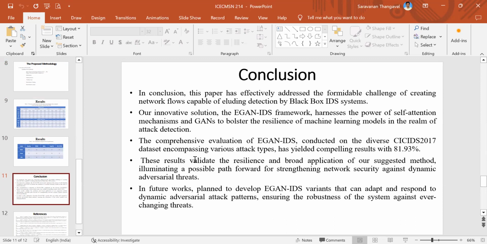In the future work, we have planned to develop EGAN IDS variants that can adapt and respond to dynamic adversarial attack patterns, ensuring the robustness of the system against ever-changing threats.